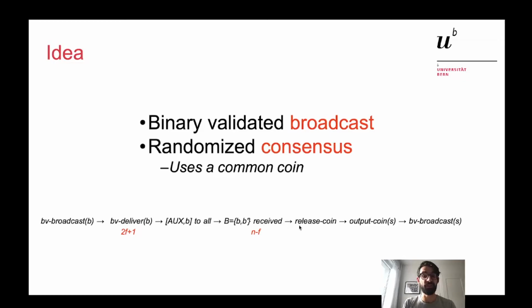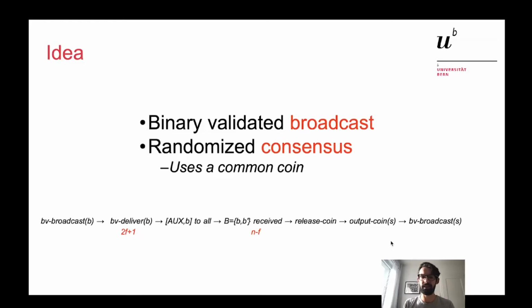If this is the case, we have a modification in the final part of the protocol. Before, we were checking b to be equal to s. If we receive the set at least n-f times, in this case, I don't decide. I just start a new round by BV-broadcasting the value of the common coin. And this is an overview of how this protocol works.